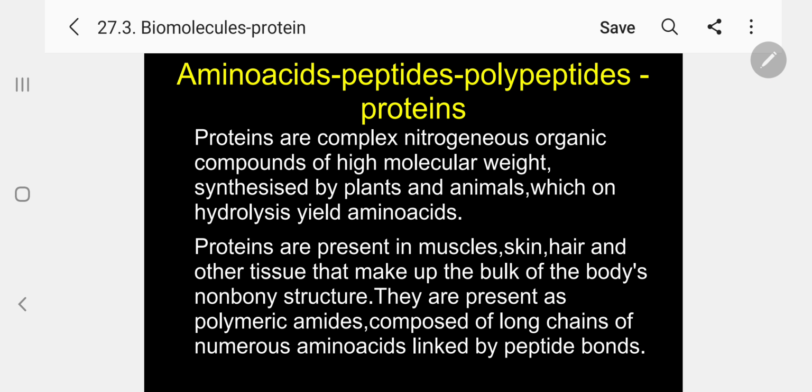Proteins are complex nitrogenous organic compounds of high molecular weight, synthesized by plants and animals, which on hydrolysis yield amino acid. Proteins are present in muscles, skin, hair, and other tissue that make up the bulk of the body's non-bony structure. They are present as polymeric amides composed of long chains of numerous amino acids linked by peptide bonds. Please follow.